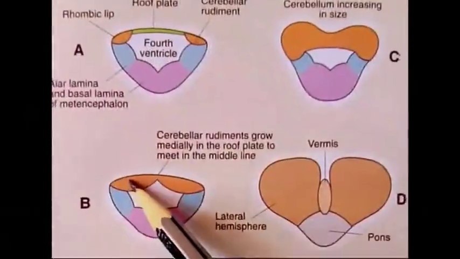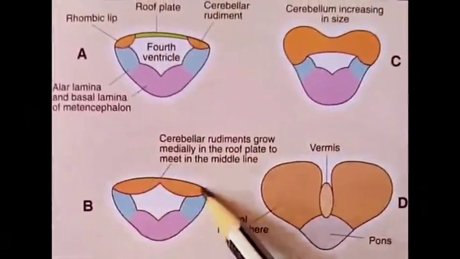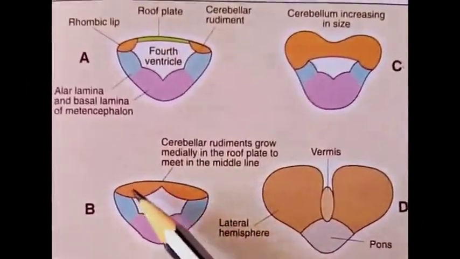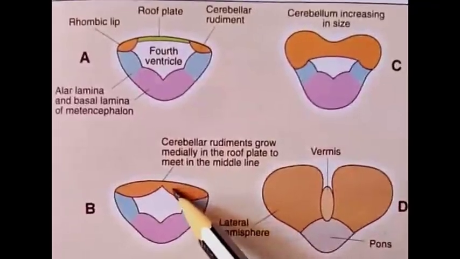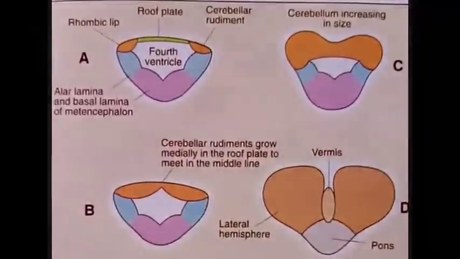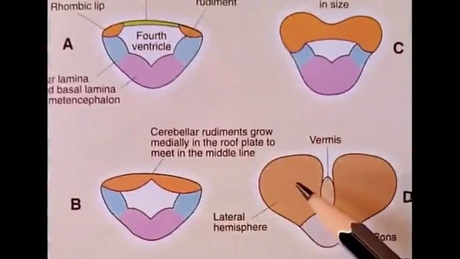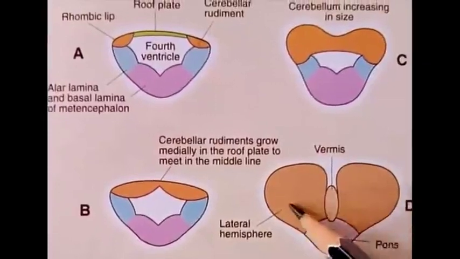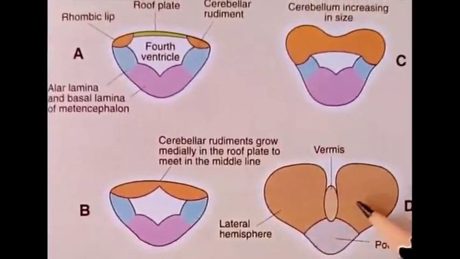The growth extends medially in the roof plate of the metencephalon, and these growing primordia fuse across the median plane. As the cerebellum increases in size, fissures appear on its surface.